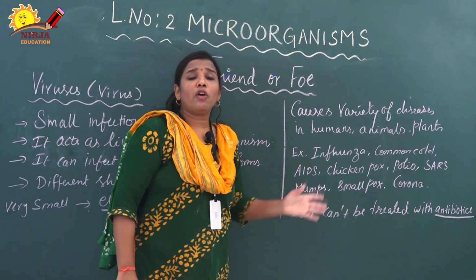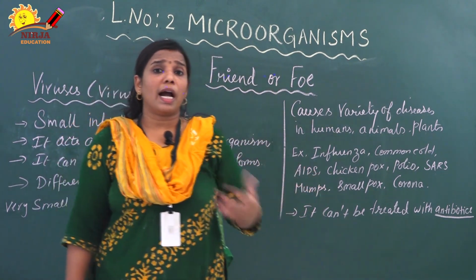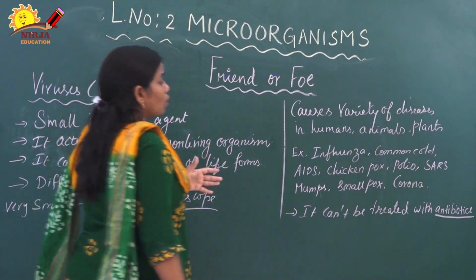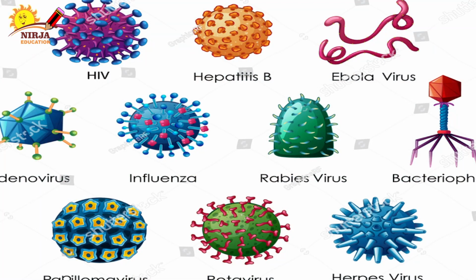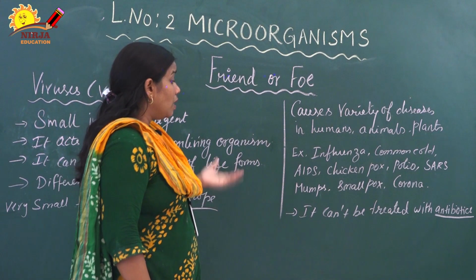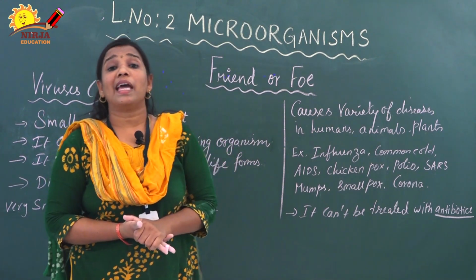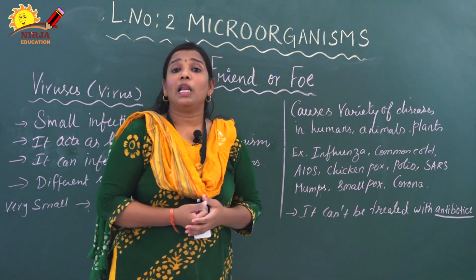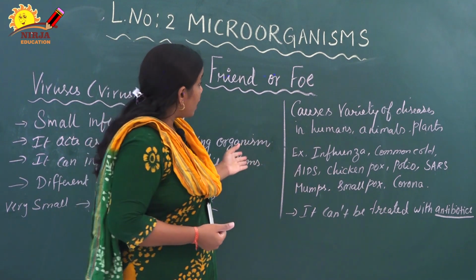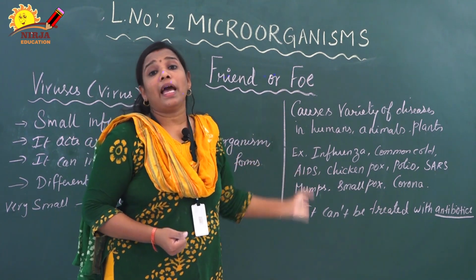It causes a variety of diseases in plants, human beings, animals, etc. In humans, it causes different kinds of diseases. Some examples: influenza, common cold, AIDS, chickenpox, polio, SARS, mumps, smallpox. Now we have come across the deadly disease corona. These are all caused by viruses only. At the same time, viruses can't be treated by antibiotics. Bacterial infections or fungal infections we can treat with antibiotics, but virus infections we can't treat with antibiotics.